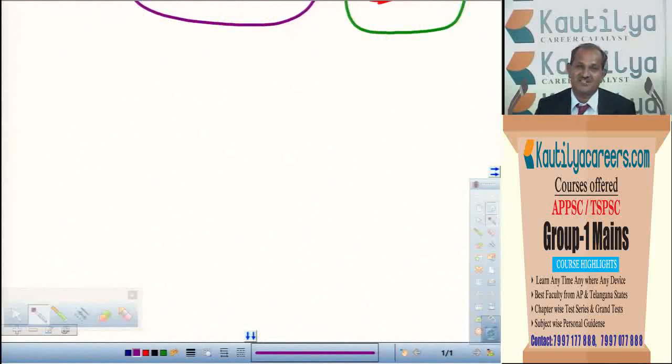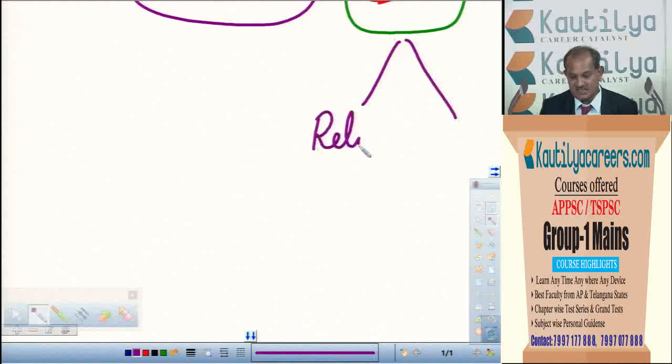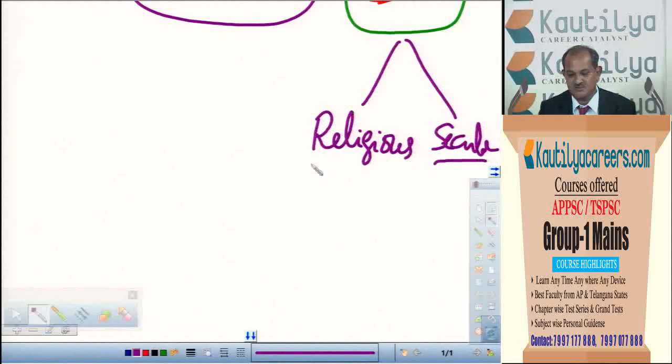As man's civilization improved, cultural books and political books, or simply non-religious books, were also written. So the written sources are of two kinds: one is religious source, another is secular source.